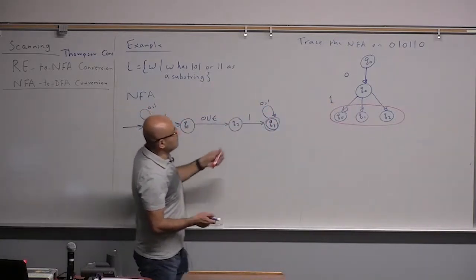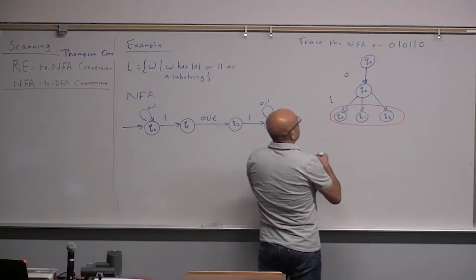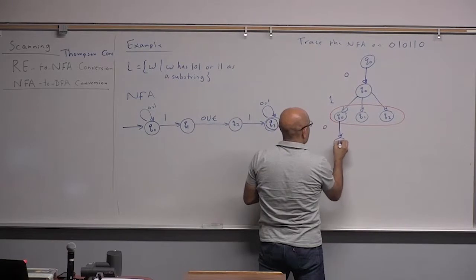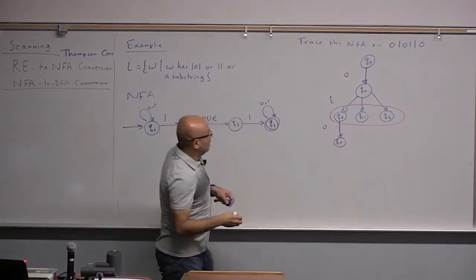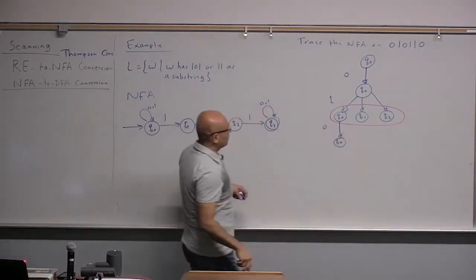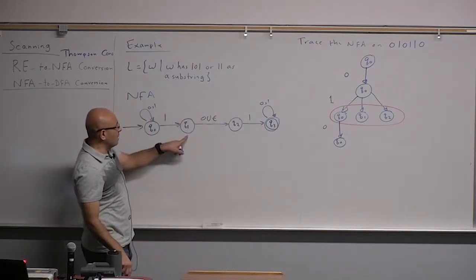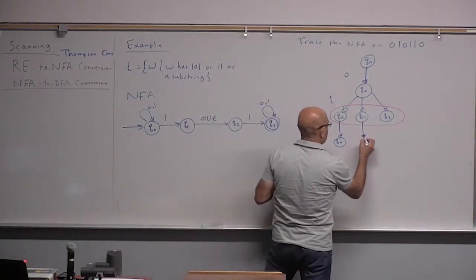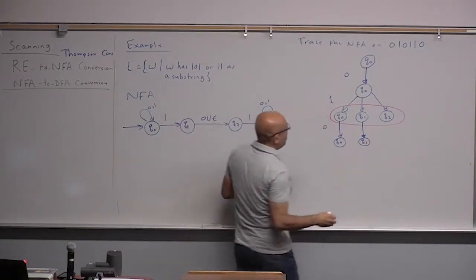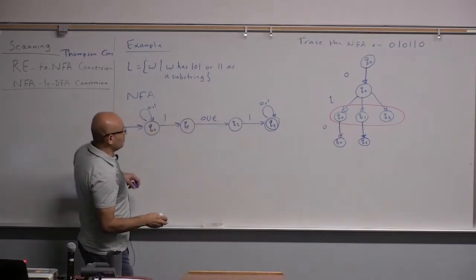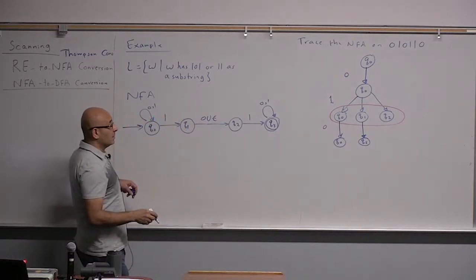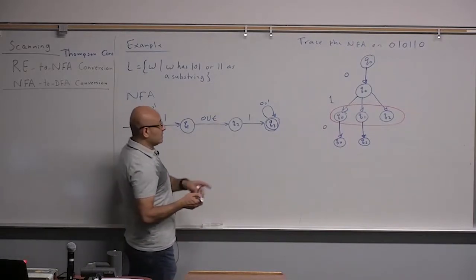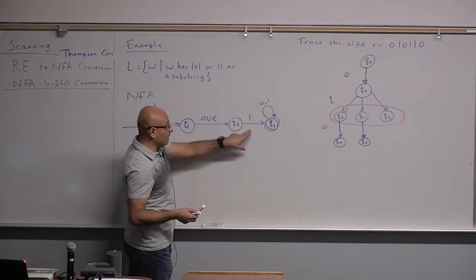Now, if after this I get a 0, so with a 0 from Q0 I get to Q0. Q1, if I get a 0 when I'm in Q1, where do I go? Q2. And if I get a 0 when I'm in Q2, where do I go? Nowhere. There is no transition. And no transition is just like implicitly going to a trap state.